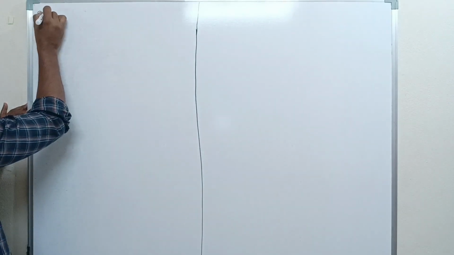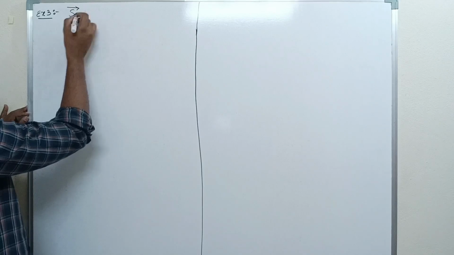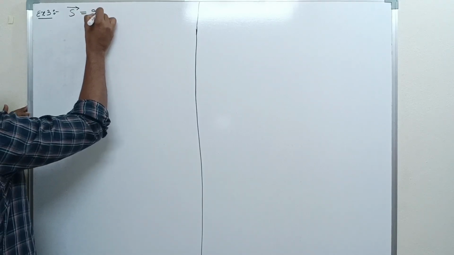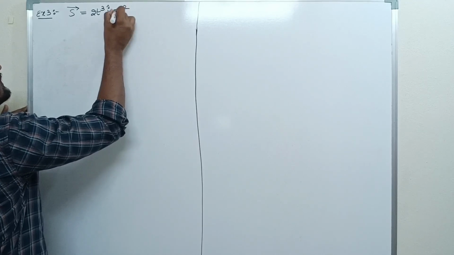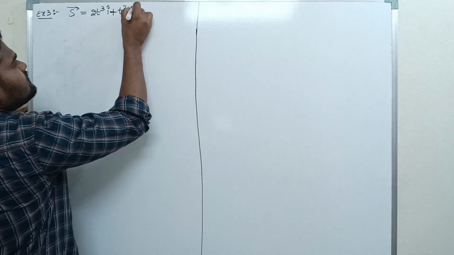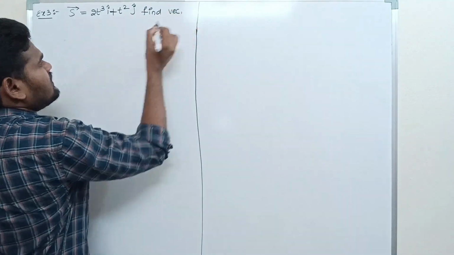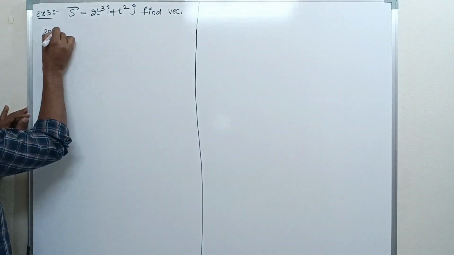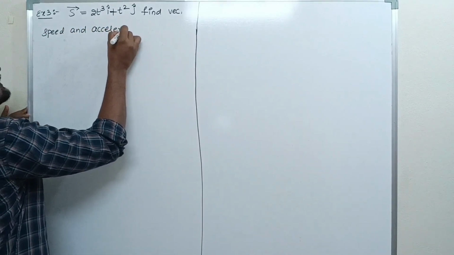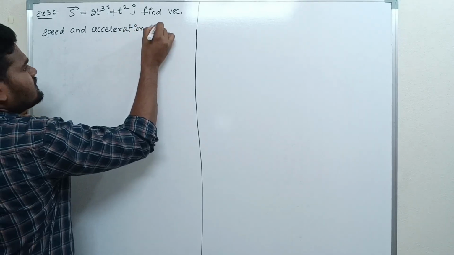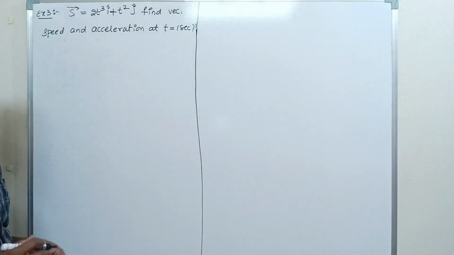So example number 3. This time, I am taking a displacement as a vector. Displacement s is equal to 2t cube i cap plus t square j cap. Find the velocity, speed and the acceleration at t is equal to 1 second.